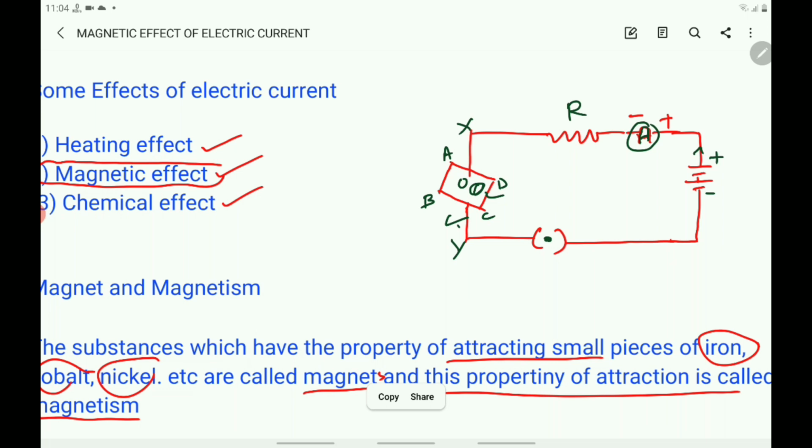And here we have done the activity for the magnetic effect of electric current. In this chapter you will study magnetic fields and electromagnetic effects, and also electromagnets and electric motors. They involve the magnetic effect of electric current. Electromagnets and electric motors involve the magnetic effect of electric current. And also let us study electric generators, which involve the electric effect of moving magnets.